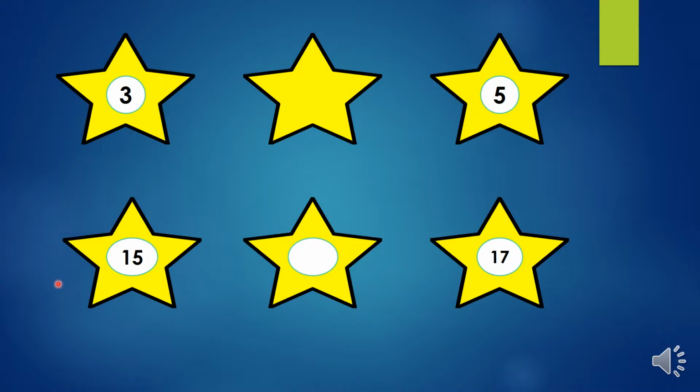The first question is, what number comes in between 3 and 5? We will count in order to find the answer. 0, 1, 2, 3. Please count one number forward. After 3, 4. After 4, 5. So, number 4 comes in between 3 and 5.